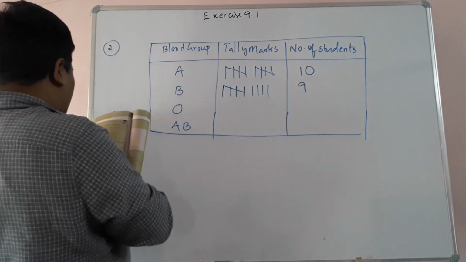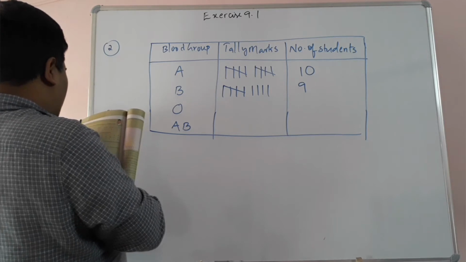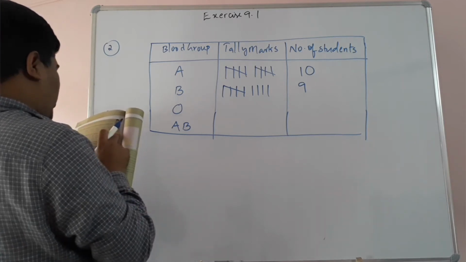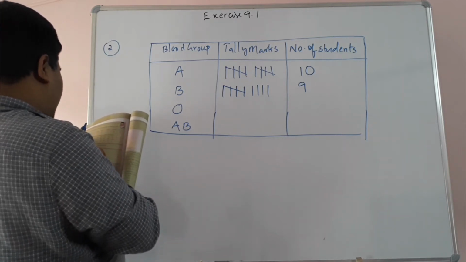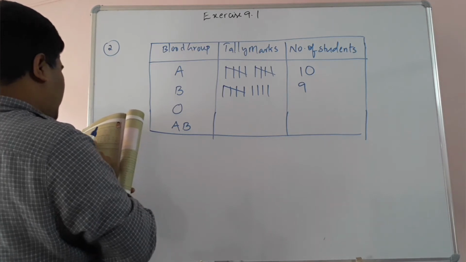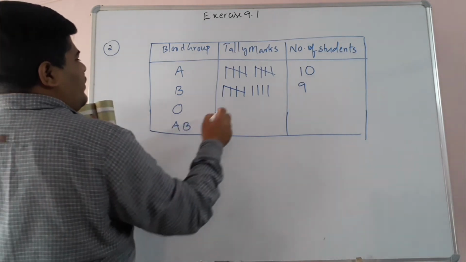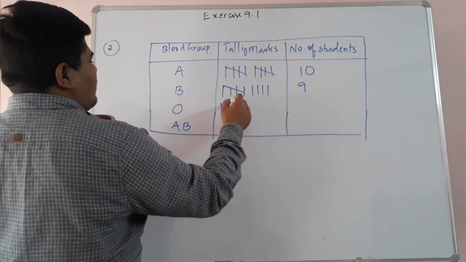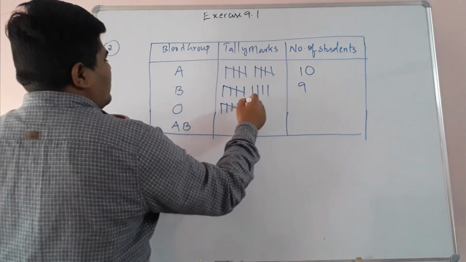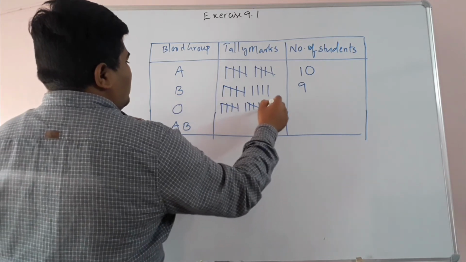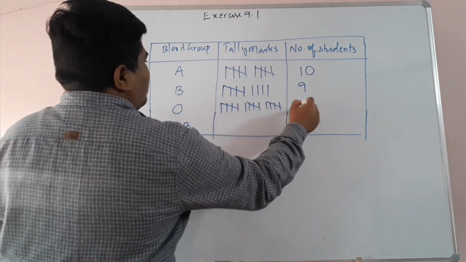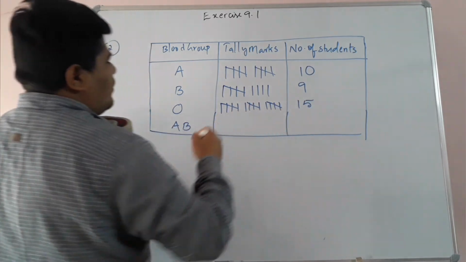Now O group. First I am checking O, so I am counting: 1, 2, 3, 4, 5, 6, 7, 8, 9, 10, 11, 12, 13, 14 and 15. So totally 15 students are having O group blood, children. Three groups of 5 each, totally 15 students are having O group blood.